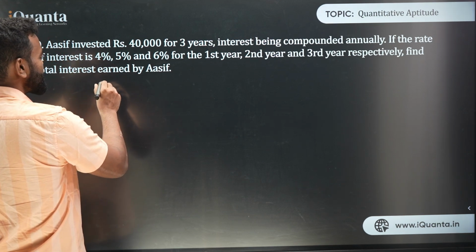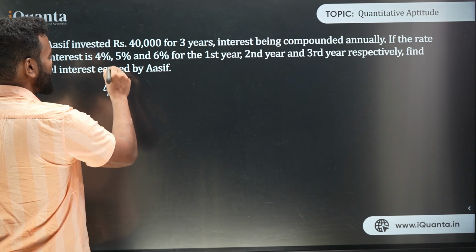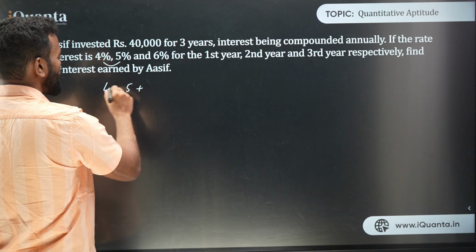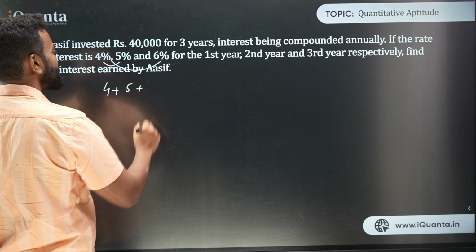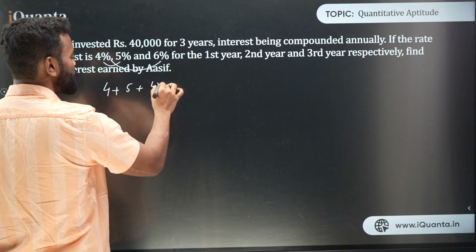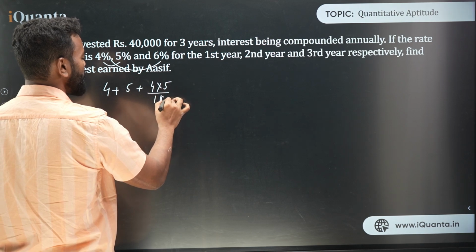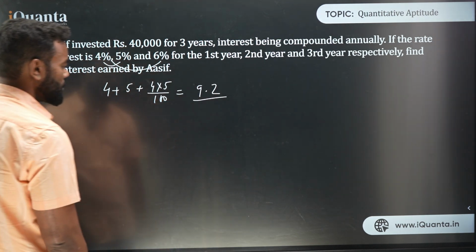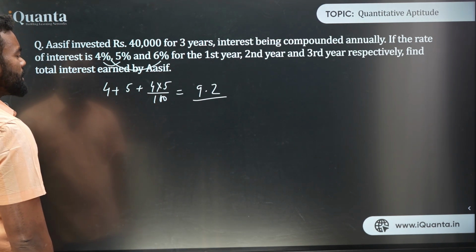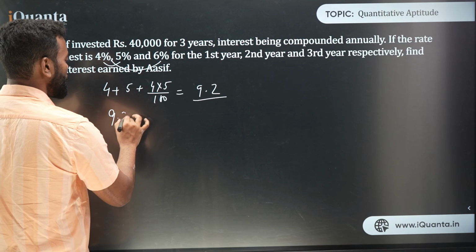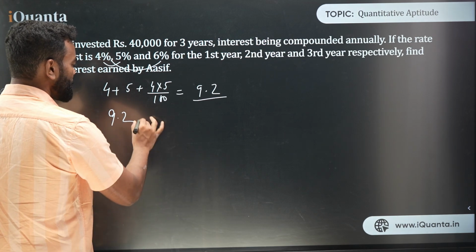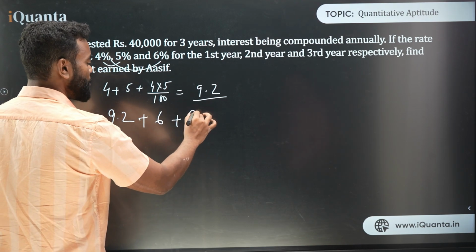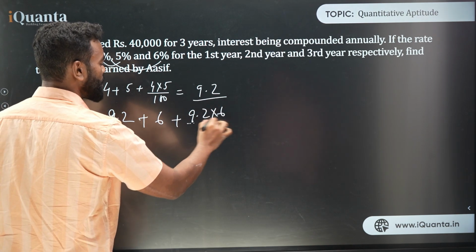If I'm using successive, the solution is first I do 4 and 5, that is 4 plus 5 plus, or I can do 4 and 6 also, because 4 and 6 will give me the easier one to solve. So 4 into 5 upon 100, which is 9.2. Next it is 9.2 plus 6, 9.2 plus 6 plus 9.2 into 6 upon 100.